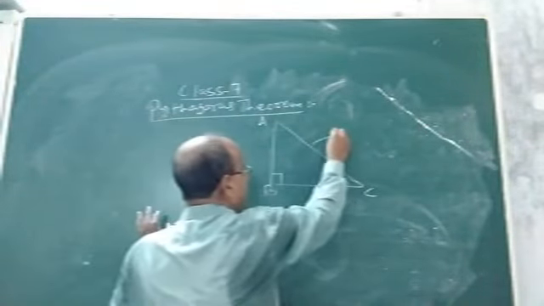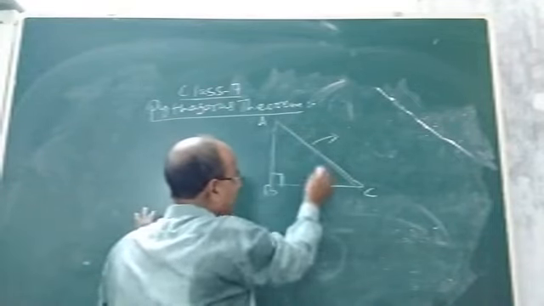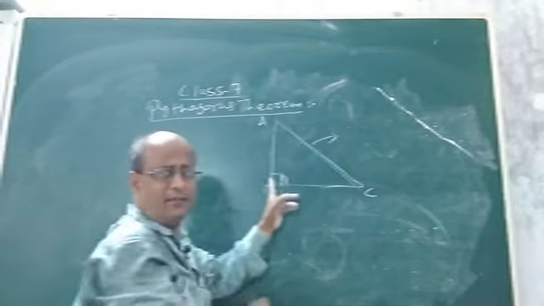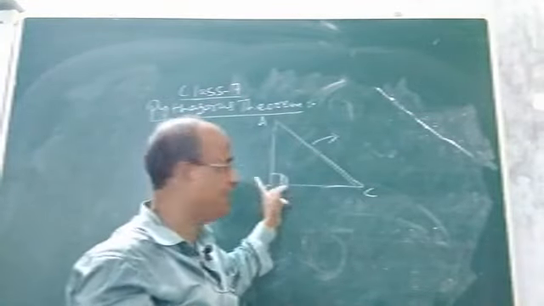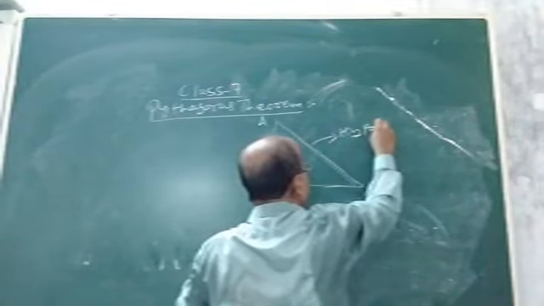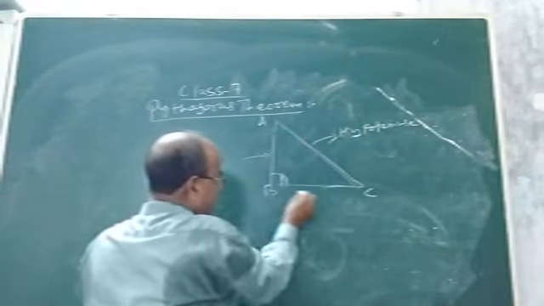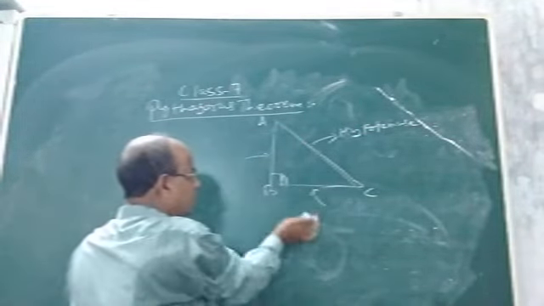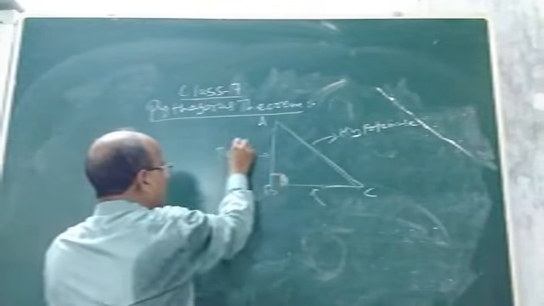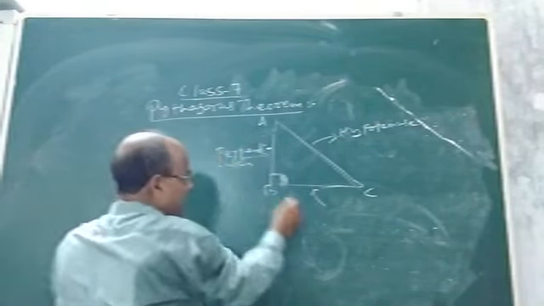Now, this side AC is the opposite side of the right angle. If I ask you, which is the opposite side of the right angle B? Which is the right angle? Angle B, 90 degree. Which is the opposite side? AC. This side is called the hypotenuse. And what about these two sides? Out of these two sides, you see this angle is 90 degree. If this side is called the perpendicular, then this side is called the base.